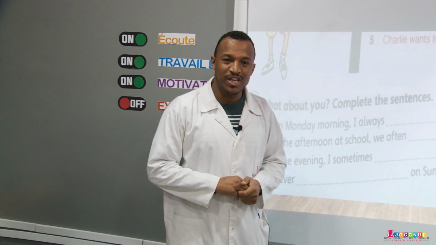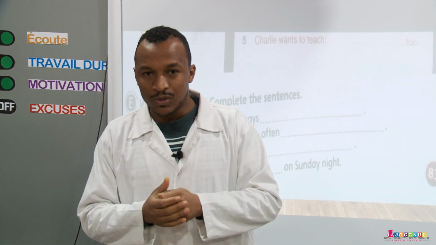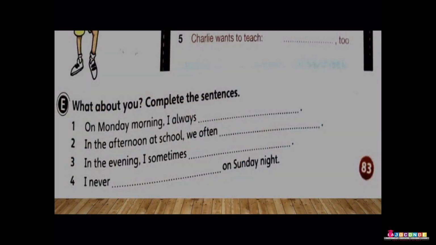Now, there is an exercise that you have to do. What are you going to write? Okay, here we have, what about you? Now, every student has to write about his day using these expressions. Complete the sentences, but try to make them a paragraph.